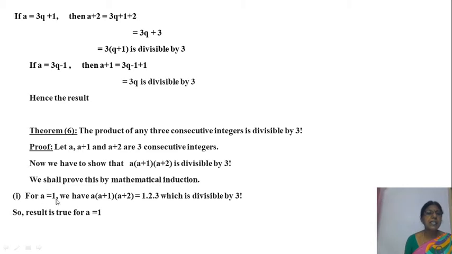The first case, for a is equal to 1. We have this product a into a plus 1 into a plus 2. In place of a put 1: 1 plus 1 means 2, 1 plus 2 means 3. Now we know that this is divisible by 3 factorial. 3 factorial means 2 into 3, or 6. This product is 6, so it is divisible by 6. 6 means 3 factorial. So for a is equal to 1, this product is divisible by 3 factorial. Okay, so the result is true for a is equal to 1.